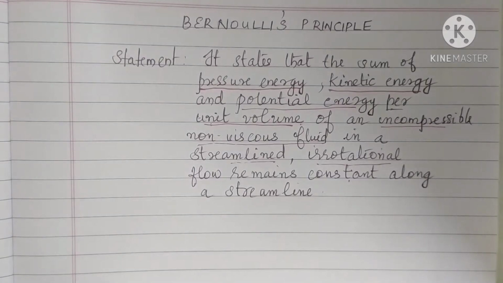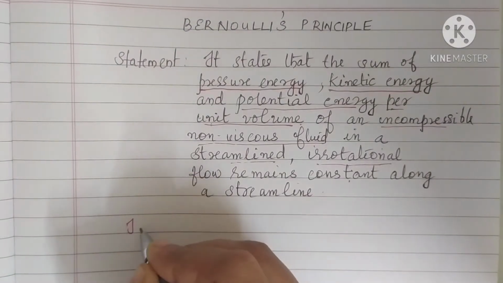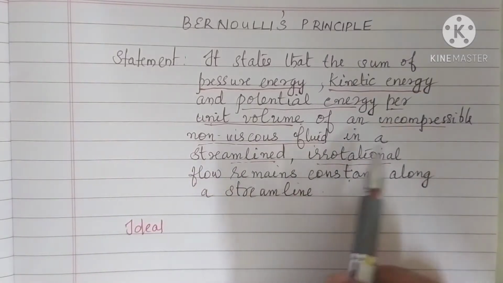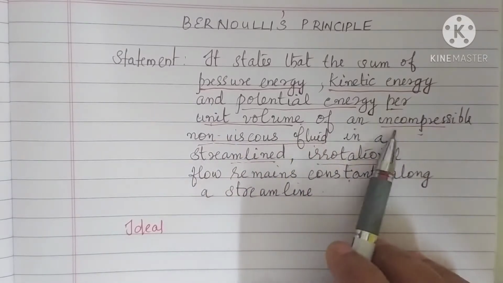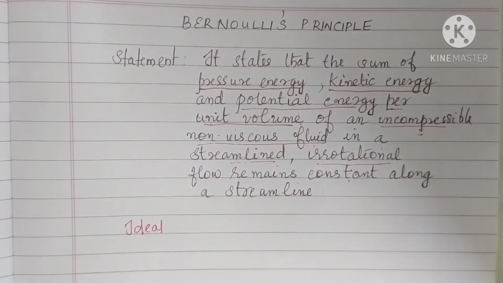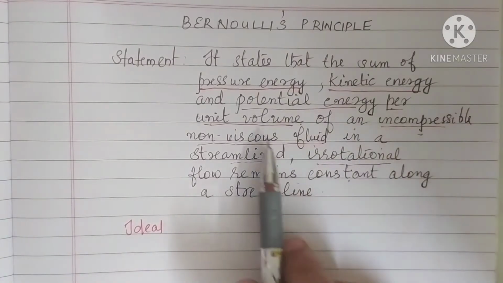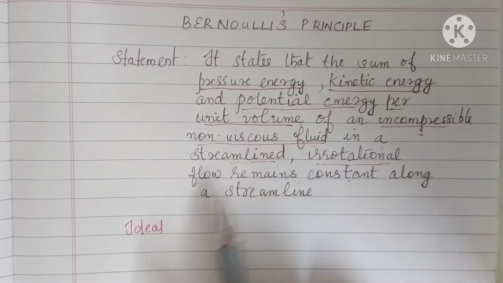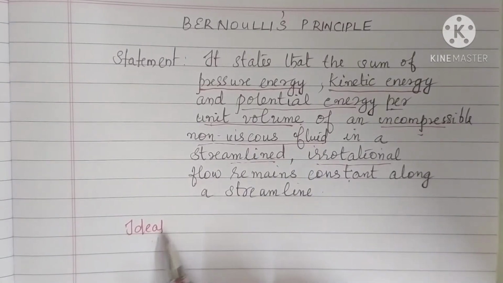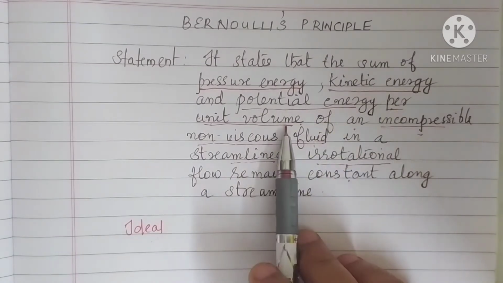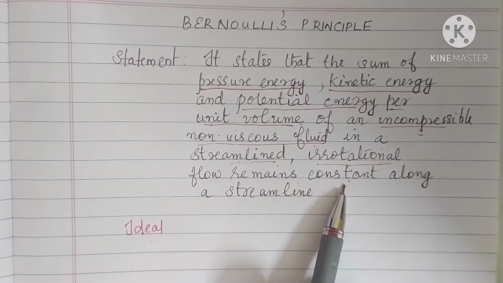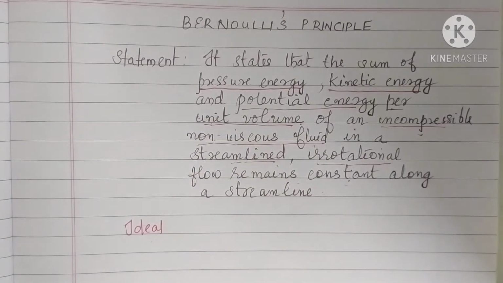That means we can call it an ideal fluid, which is considered an incompressible, non-viscous fluid. Even though an ideal fluid does not exist practically, to a certain extent we can consider certain fluids as ideal. Understand? So incompressible and non-viscous are all characteristics of an ideal fluid, and for an ideal fluid the sum of pressure energy, kinetic energy and potential energy per unit volume remains constant. Clear? That is the statement of Bernoulli's principle.